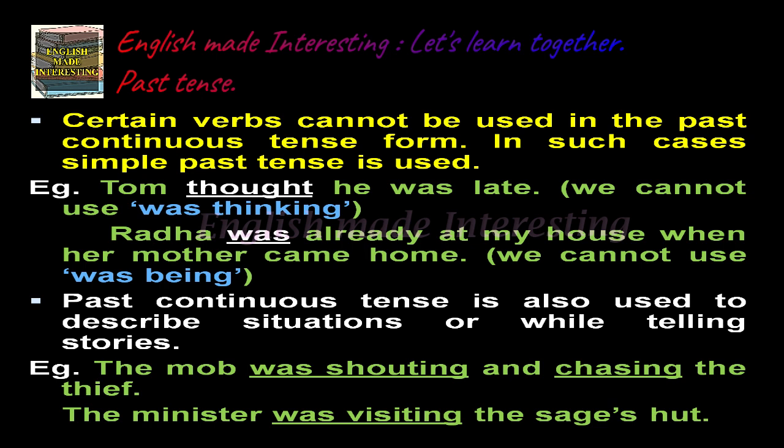Past continuous tense is also used to describe situations or while telling stories. Example, the mob was shouting and chasing the thieves. The minister was visiting the Seth's hut.